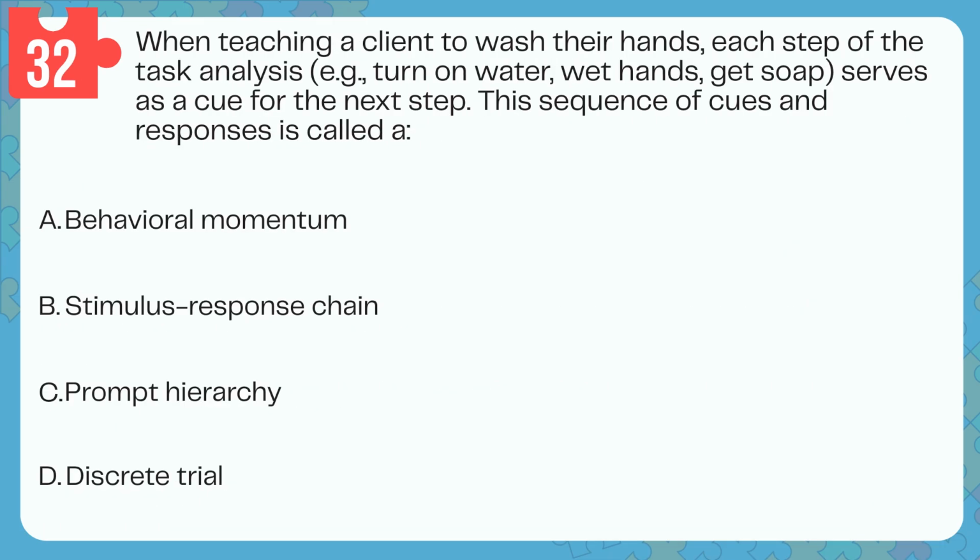Question 32. When teaching a client to wash their hands, each step of the task analysis, for example, turn on water, wet hands, get soap, serves as a cue for the next step. This sequence of cues and responses is called a: A. Behavioral momentum. B. Stimulus-response chain. C. Prompt hierarchy. D. Discrete trial.